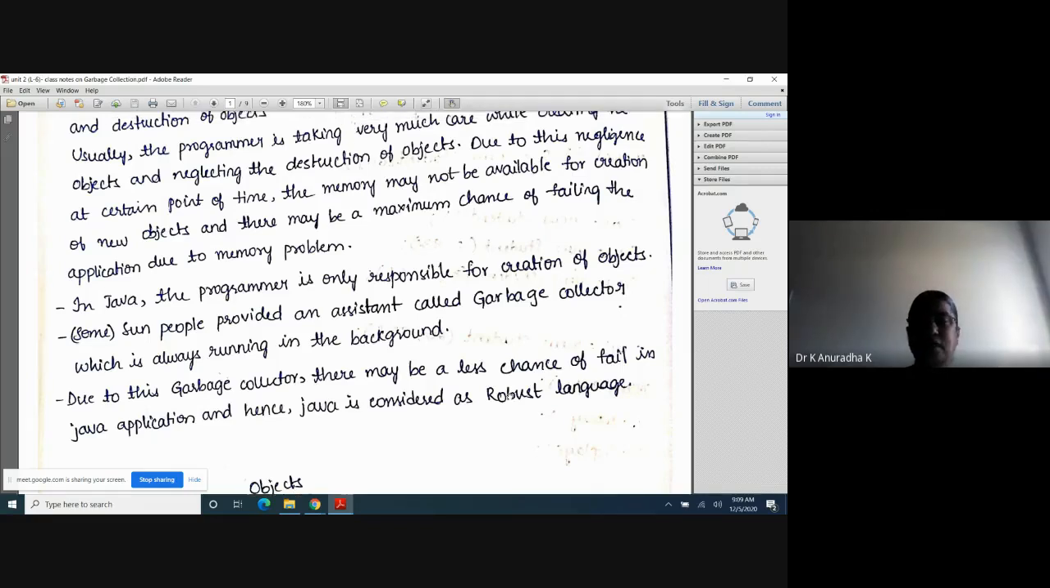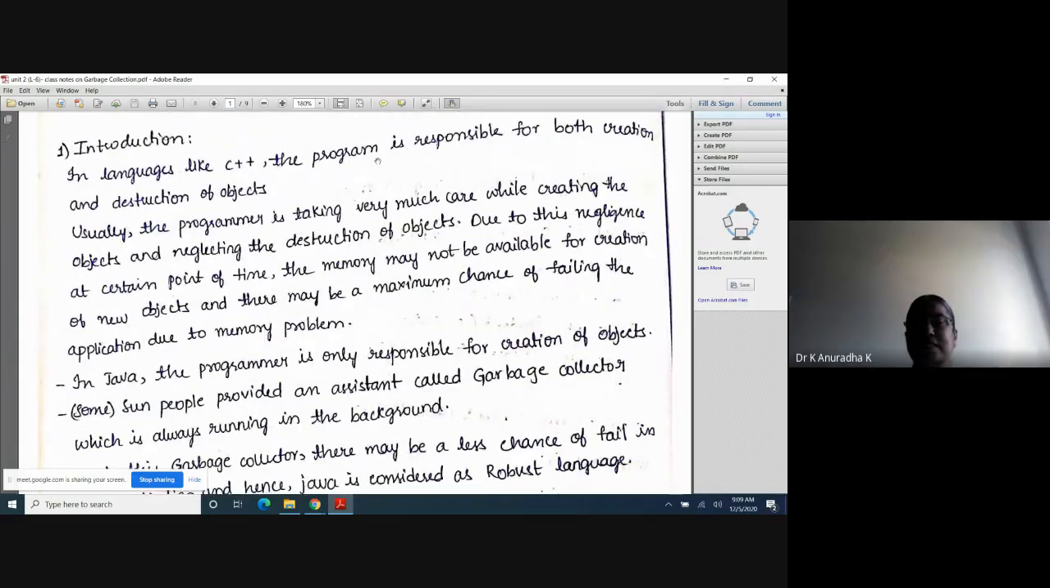In C++, this facility is not there. The programmer is creating the objects and destructing the objects. Here in C++, we have 2 concepts: constructors and destructors. Constructors are used to create the objects and destructors are used to destroy the objects. Destroying the objects is nothing but releasing the memory allocated for the objects. That is nothing but destruction of the objects. So in C++ we have two concepts, constructors and destructors.